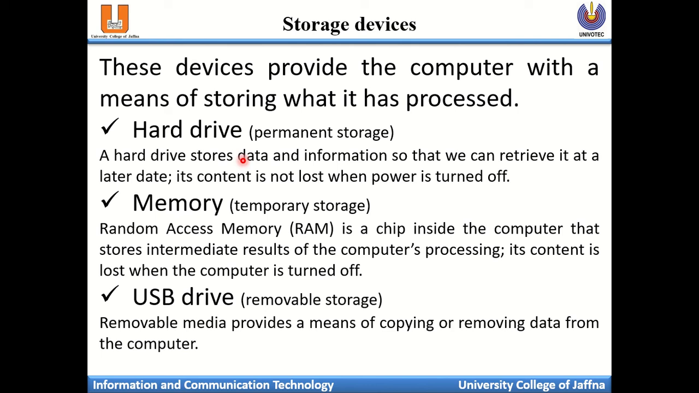Random access memory, RAM, is a kind of memory. It is the chip inside the computer that stores immediate results of the computer processing. Its content is lost when the computer is turned off. Whatever applications you open and whatever you type on the computer, until you click the save or save as button to save on your hard drive, it runs on the random access memory.